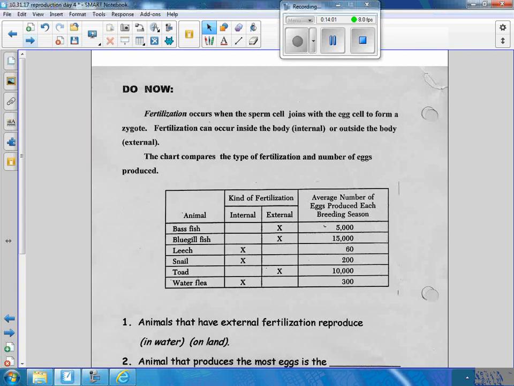Thank you. Okay, somebody tell me what fertilization means. What's going to happen in fertilization? Good. They join, they merge, they combine, they become one. And when they become one, what is the result of that? They become a zygote, and then cells have to divide. Is fertilization sexual or asexual? It is sexual because you have to have how many parents? You have to have 2.